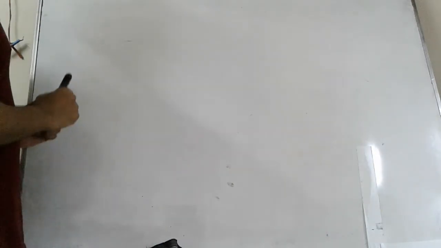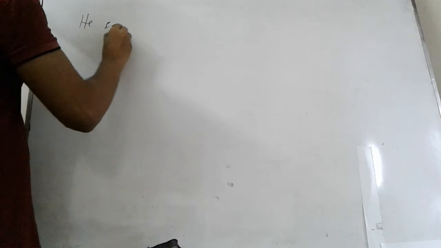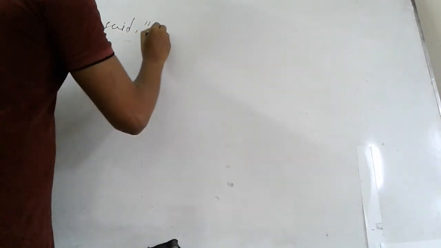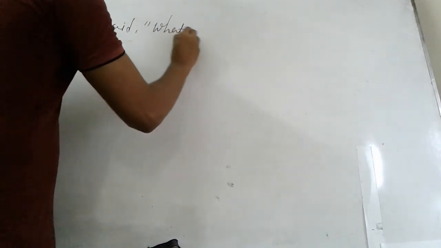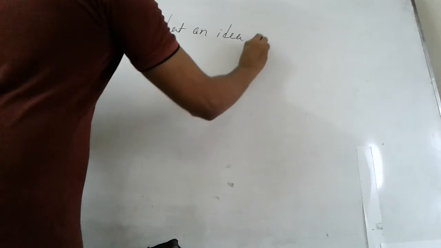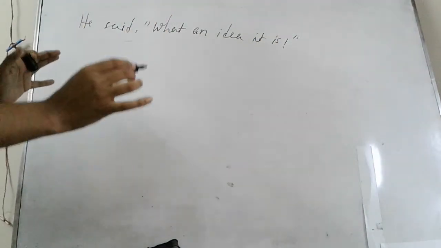So for exclamatory sentence, we can take an example first. He said, what an idea it is. It's very simple.